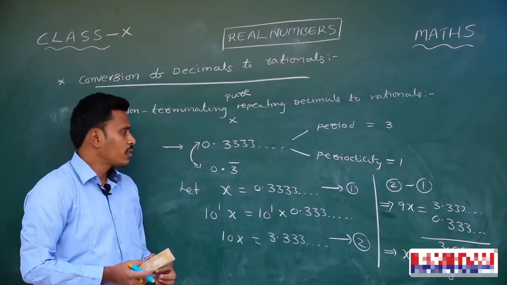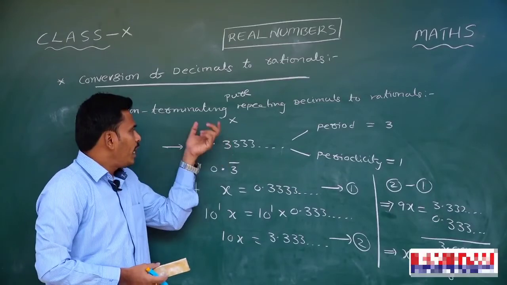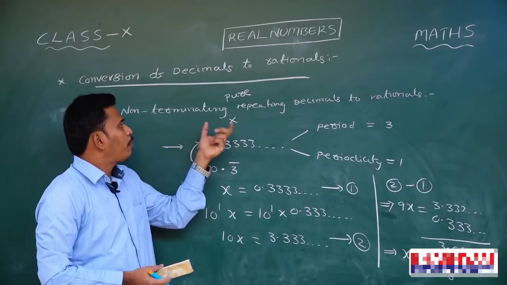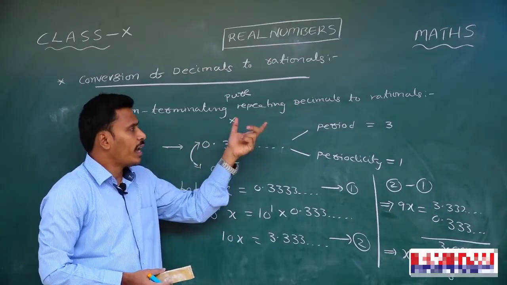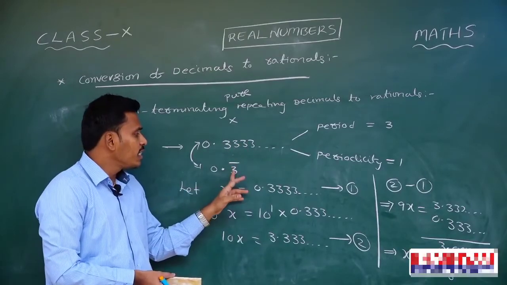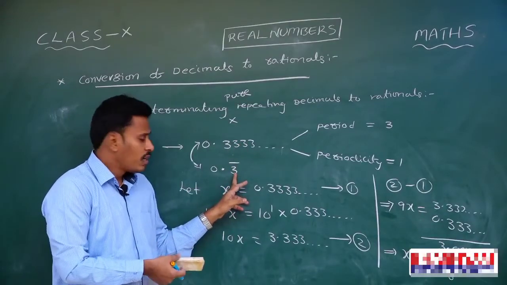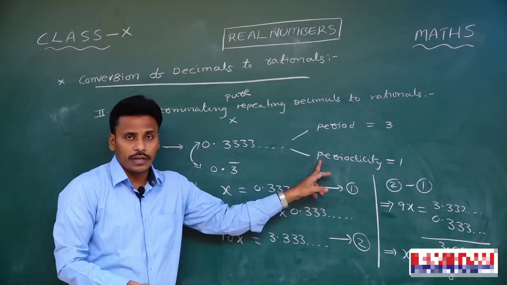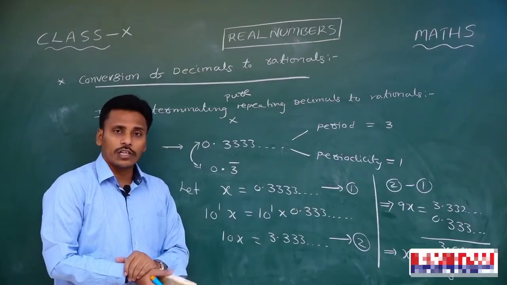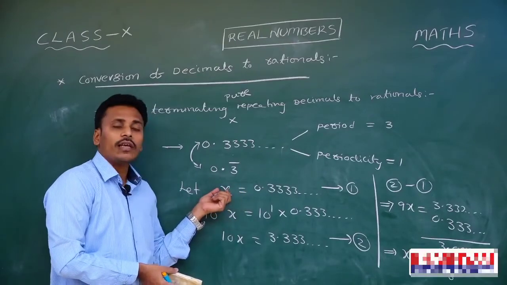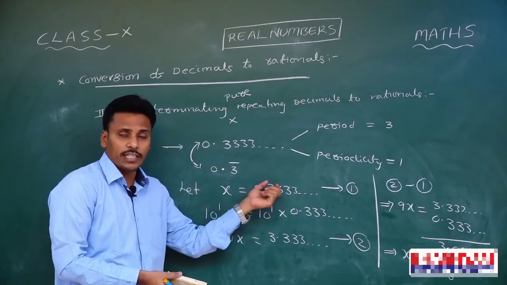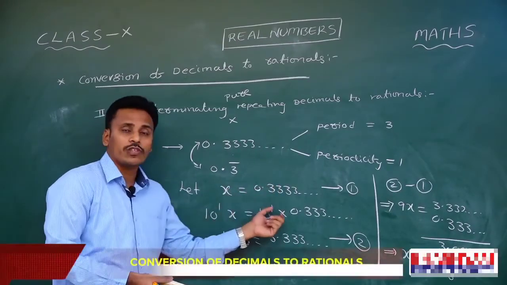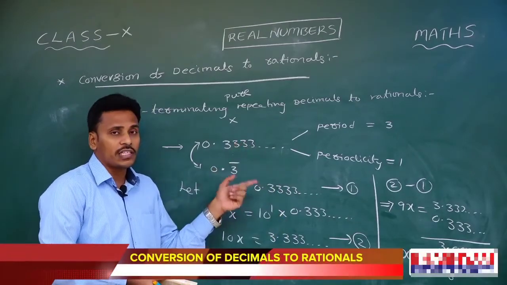Have a look at this. My intention is converting a pure repeating decimal to a rational number. Here one digit is repeated, and I identified its periodicity as 1 because one digit is repeated. As a part of conversion, first of all I let x be the rational representation for the given decimal, and I multiplied both sides with 10 power 1 because only one digit is repeated here.